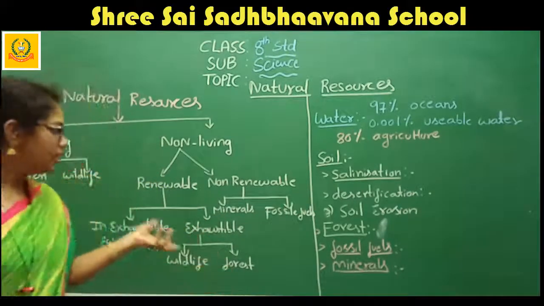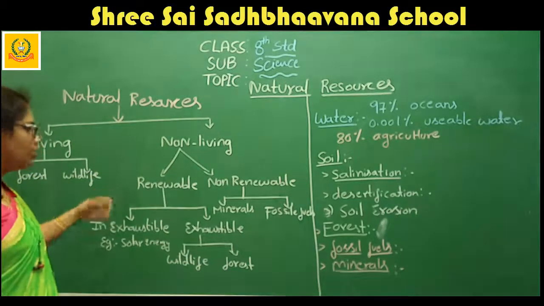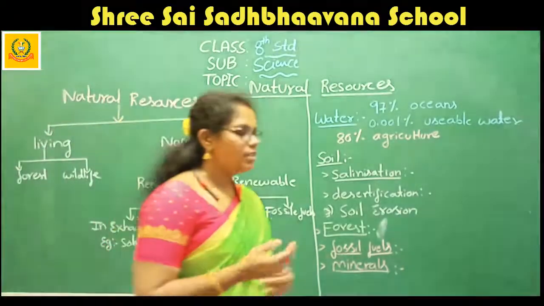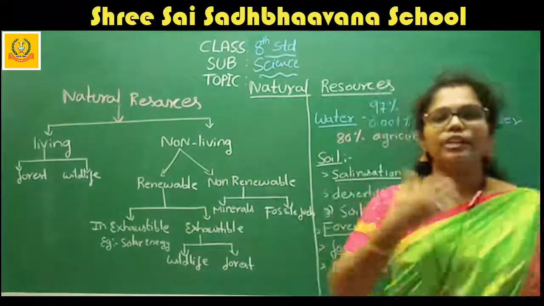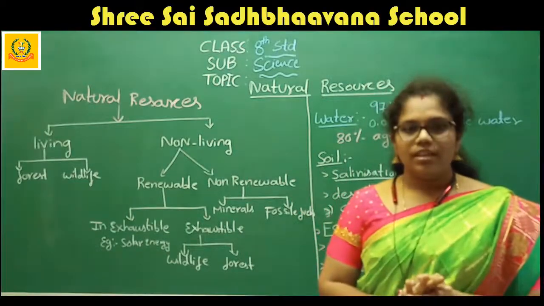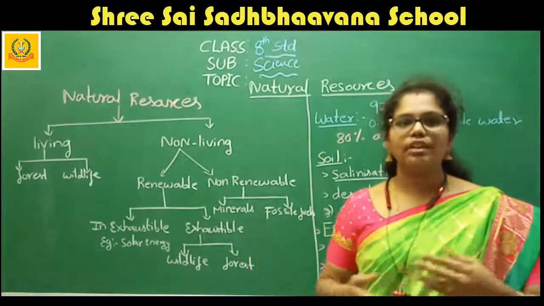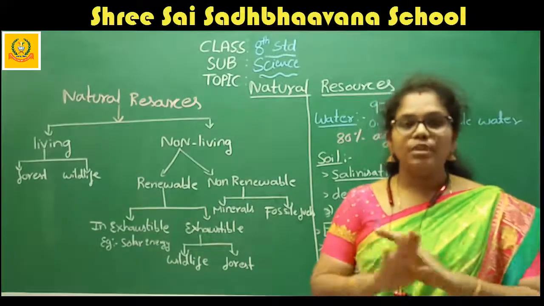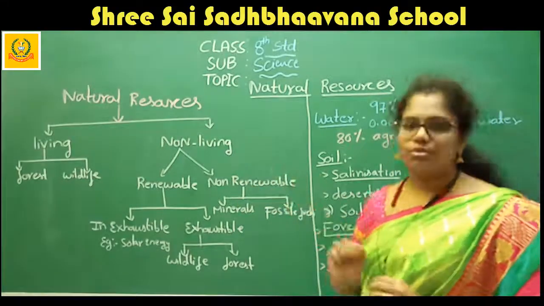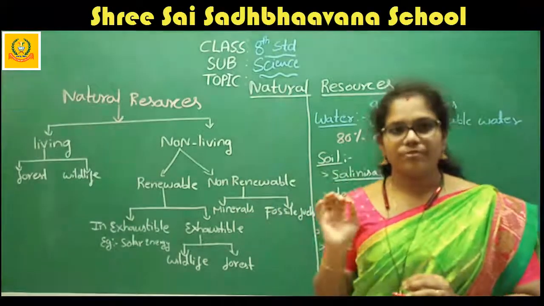What is renewable? What is non-renewable? What can you tell about renewable and non-renewable? Renewable resources are those that we can use continuously. There is no full stop for these resources. If a resource can be used continuously and still cannot be finished, that type of resource is known as a renewable resource.